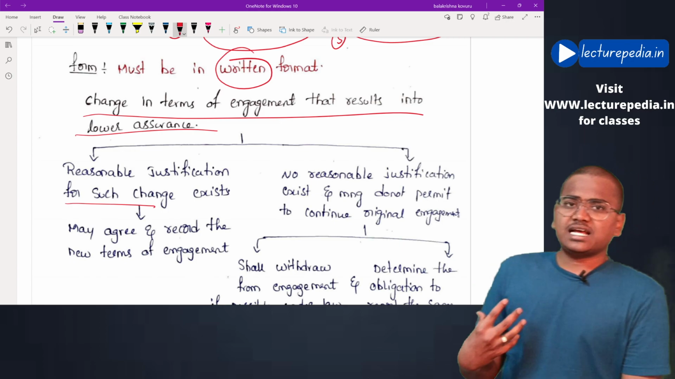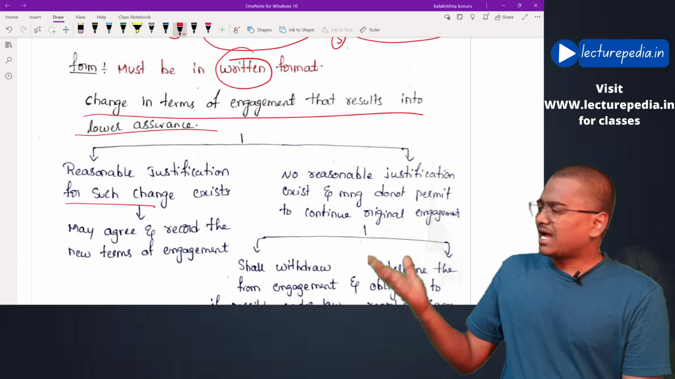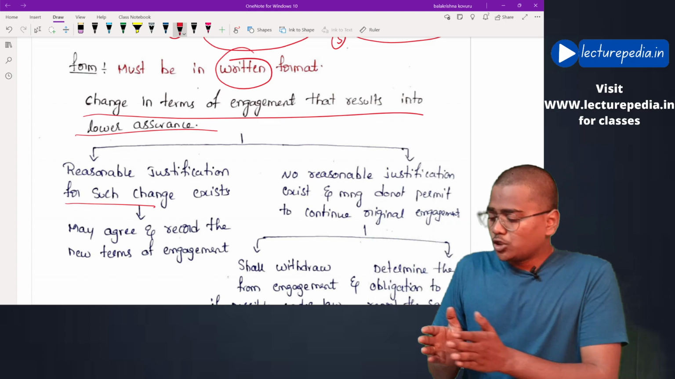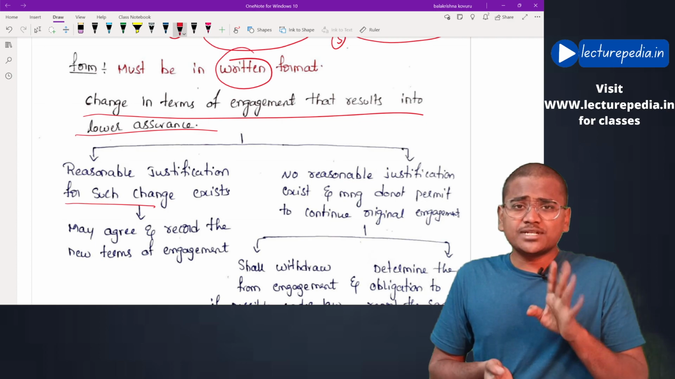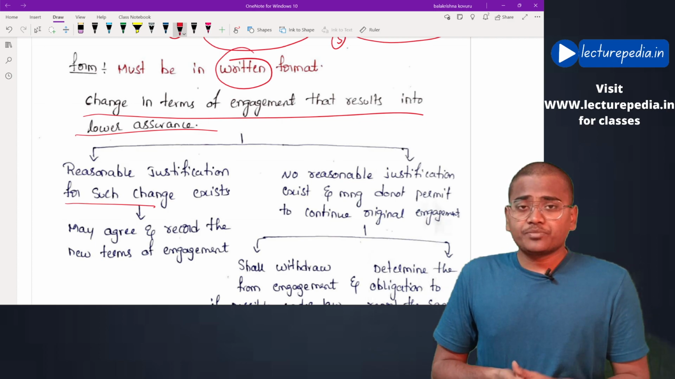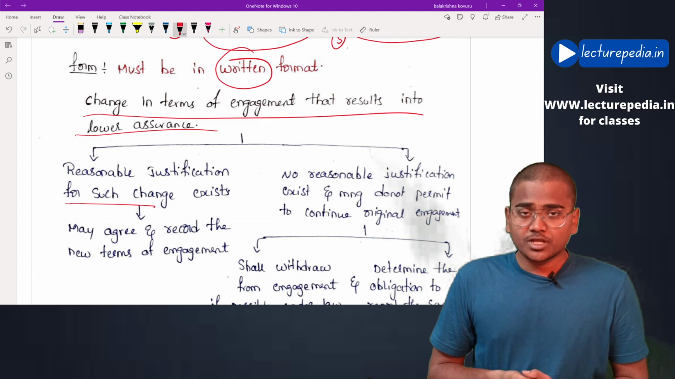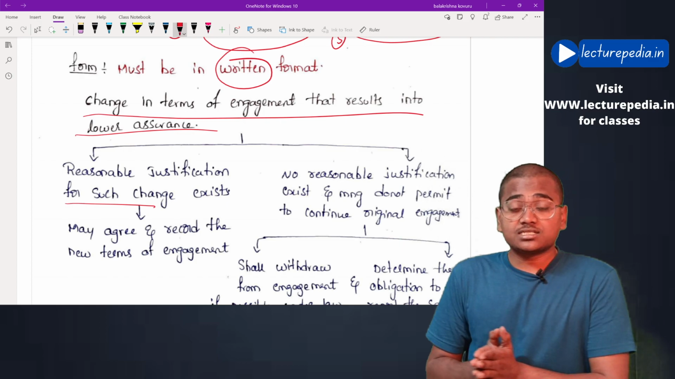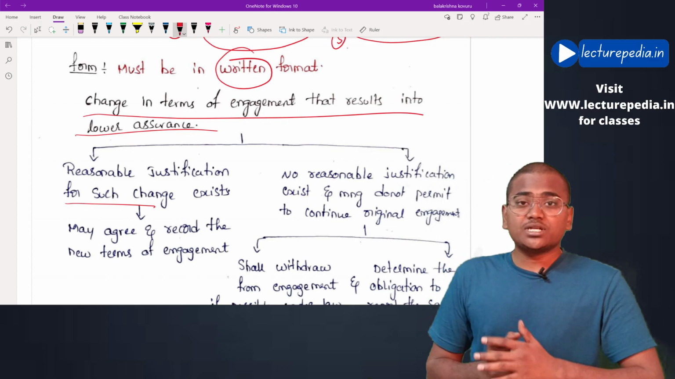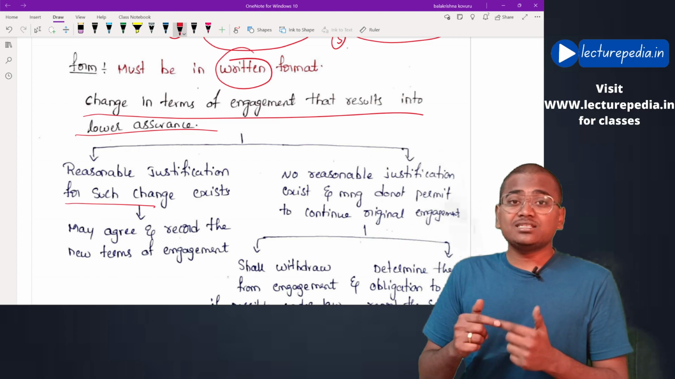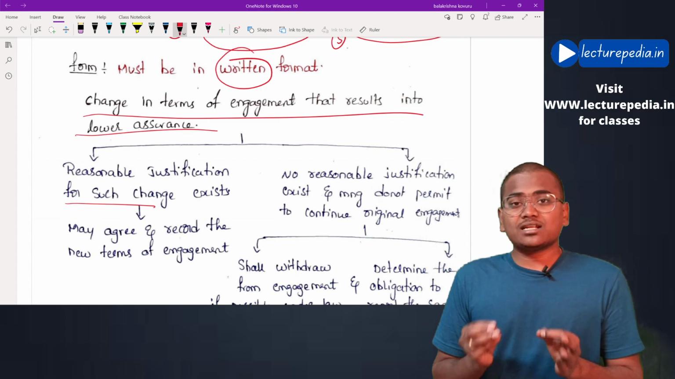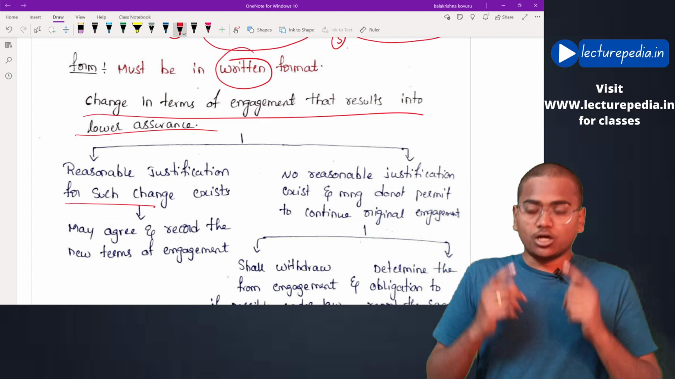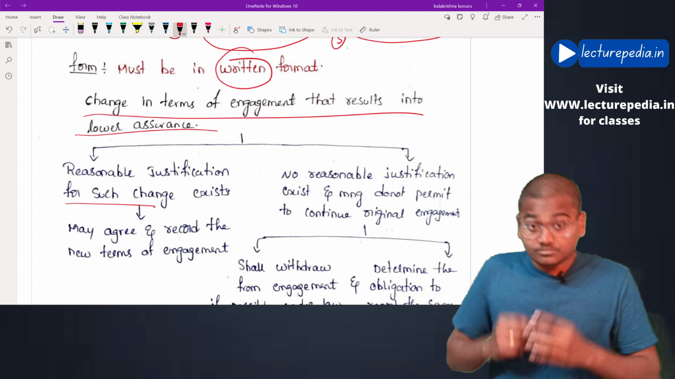See, auditor has given the audit engagement letter and he started conducting the audit. During the audit, management approaches the auditor and requests the auditor to change the terms of the audit engagement letter. Whether this type of request can be accepted by the auditor or should not be accepted by the auditor, let us see that.